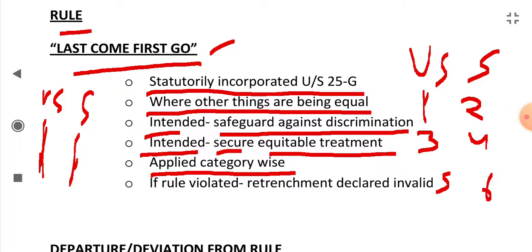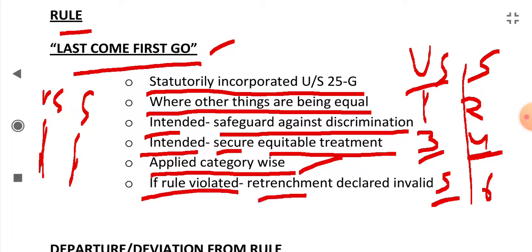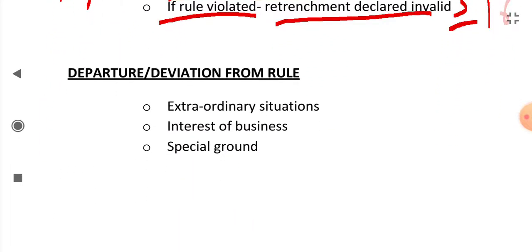If retrenchment is going on of unskilled labor, then first fifth will go out of industry, then third will go out of industry. It's not like that after fifth the fourth will go out of industry, because it is another category, skilled labor is another category. So this rule is applied category wise. If last come first go rule is violated, then the retrenchment will be declared invalid.